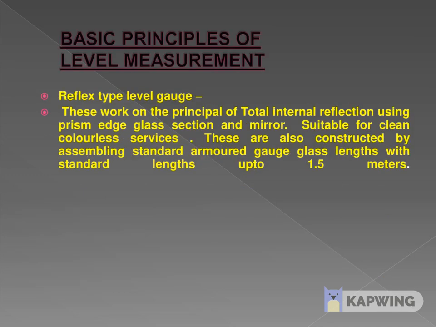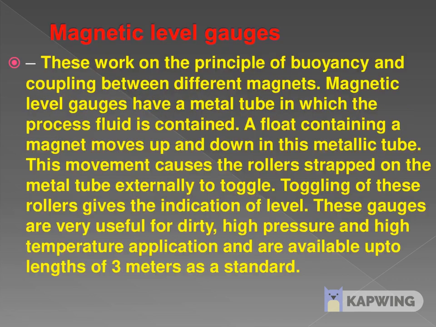Reflex type level gauges work on the principle of total internal reflection using prism edge, glass section and mirror. Suitable for clean and colorless service. These are also constructed by assembling standard sections as required, with gauge length 1.5 meter, but this is especially used for colorless liquids. Magnetic level gauge: these work on the principle of buoyancy and coupling between different magnets.